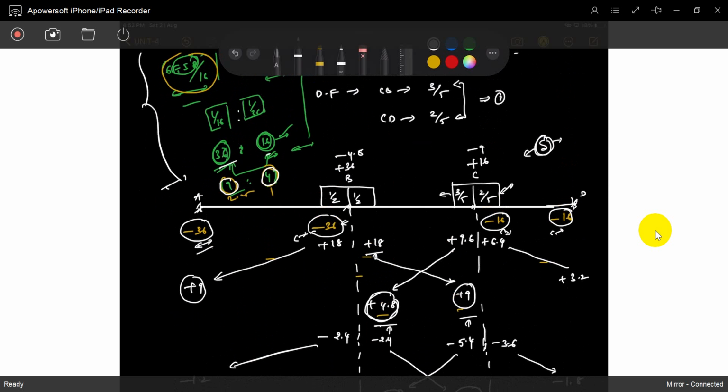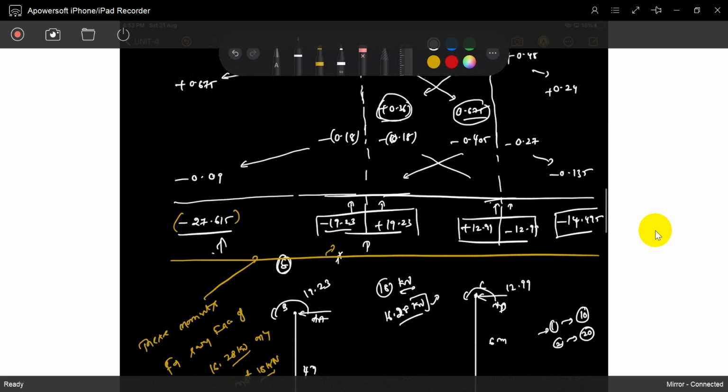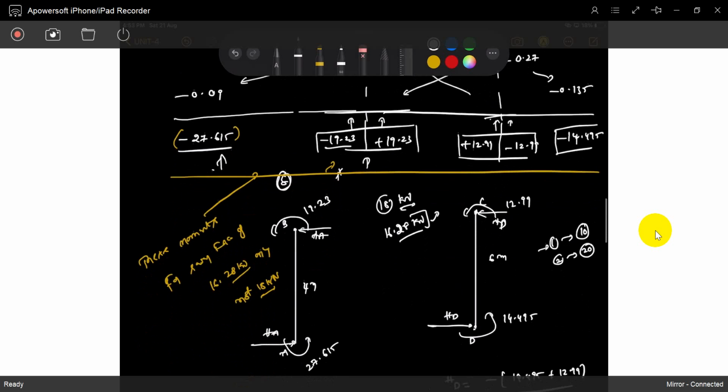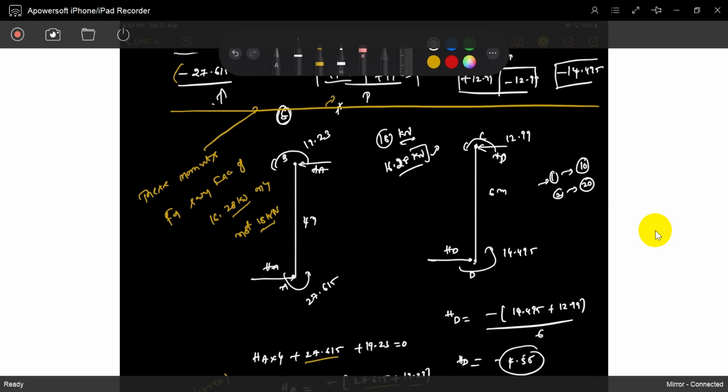Just do the problem and you will get some moments. Based on those you will check whether the equilibrium equation is satisfied or not. So what is the equilibrium equation?